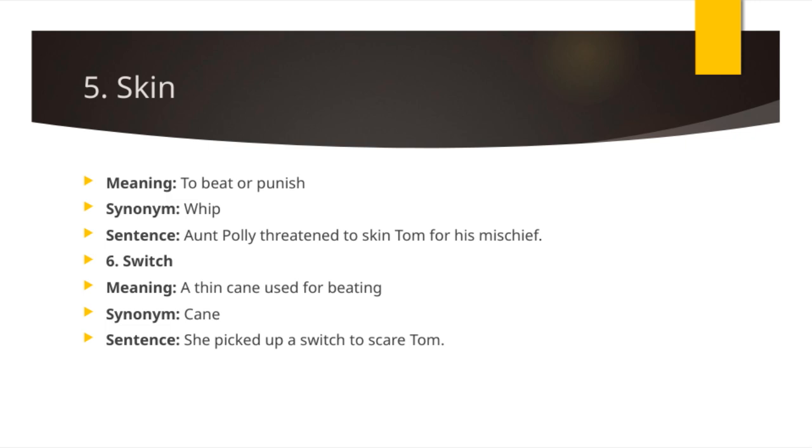Next, we have switch, which is a different kind of implement. It refers to a thin cane used for beating, often a flexible stick. The sentence, "She picked up a switch to scare Tom," gives us a practical example. It shows how a switch could be used as a tool for punishment, similar to a whip. All these words, skin, whip, and switch, are connected through the theme of discipline or punishment, which ties into the larger story about Tom and Aunt Polly. Understanding these words helps us grasp how discipline was viewed and expressed in that context.